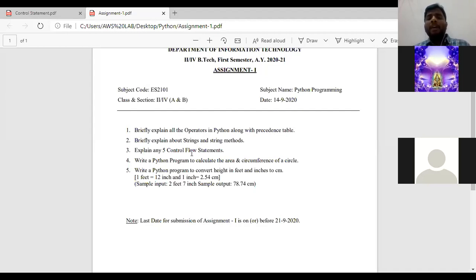Next, explain any 5 control flow statements. Control flow statements in the sense if, if else, for, while, break, continue, pass. మనకి అవైలబిలిటీ లో ఉన్న 8 control flow statements లో mention any 5. Mention any 5. So every control flow statement must consist of syntax, flowchart with a program. Syntax, flowchart, and with a program. And the last 2 are programs.